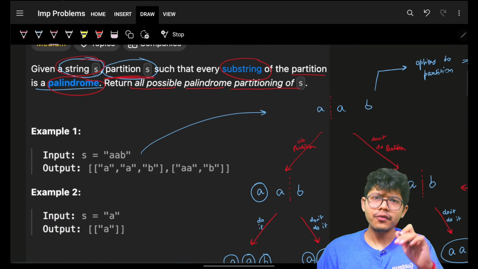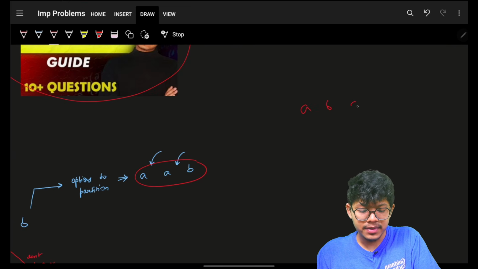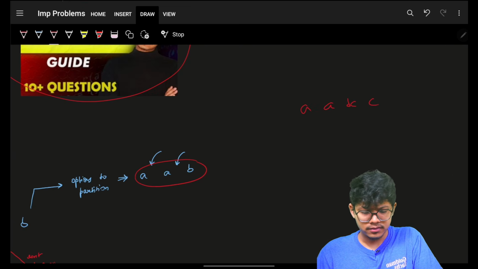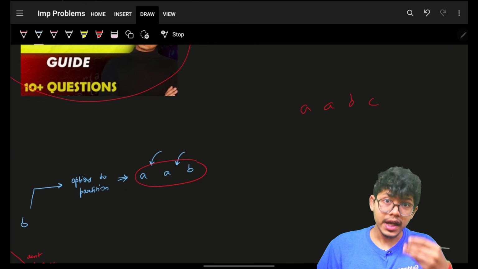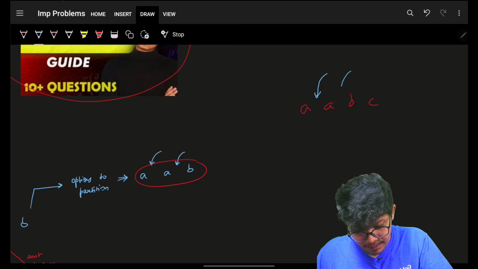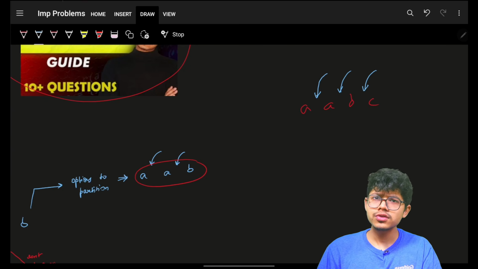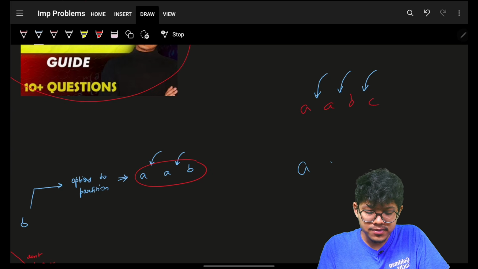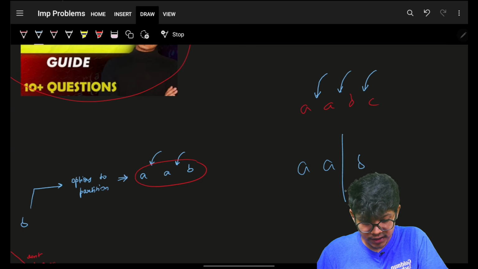So it is obvious that if you have, let's say, any string a b c, now you have to try partitioning maybe here, maybe here, maybe here, and so on and so forth. If you have some string, you can only cut the string from here itself, or maybe from here.